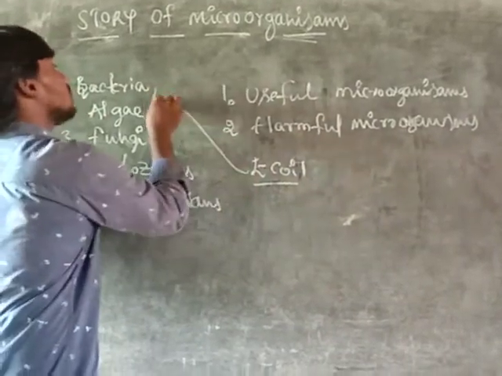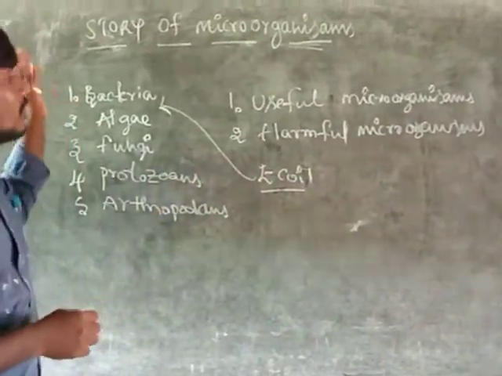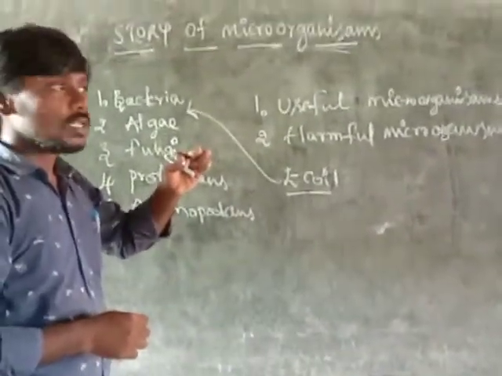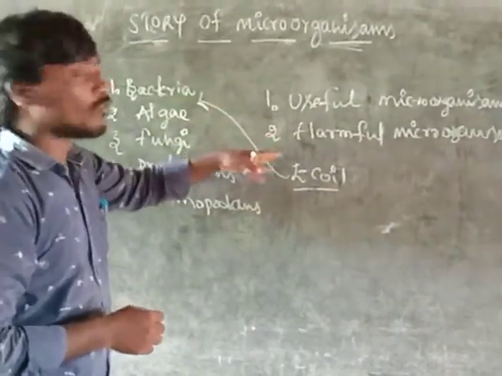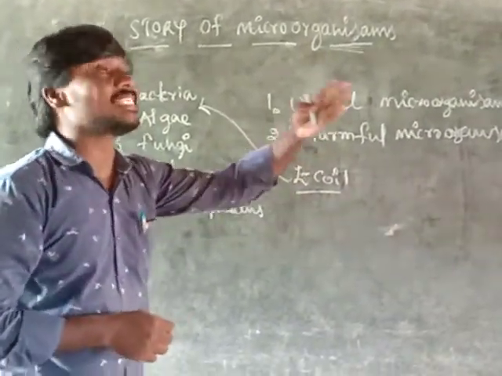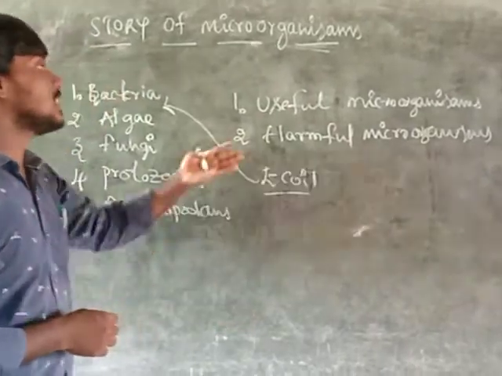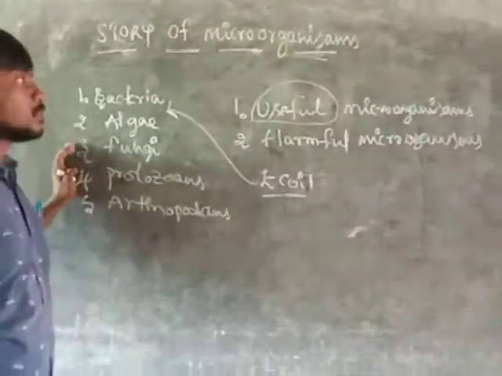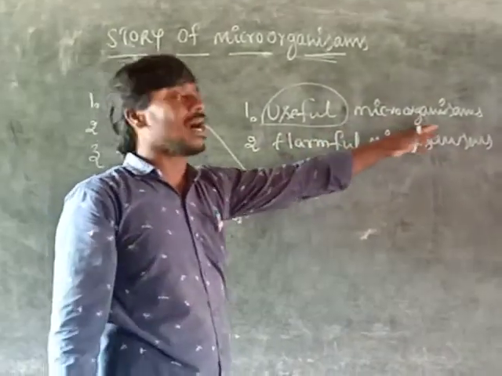When harmful microorganisms enter our body, our stomach, the Escherichia coli fight against them. That is the main thing about useful bacteria, that means useful microorganisms.